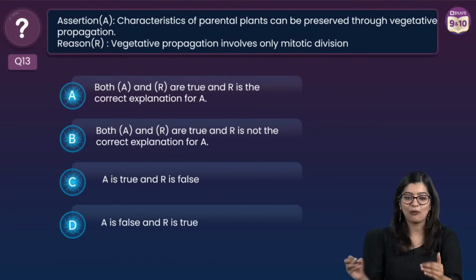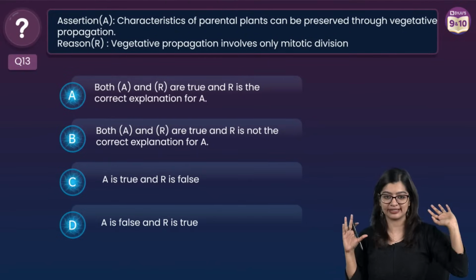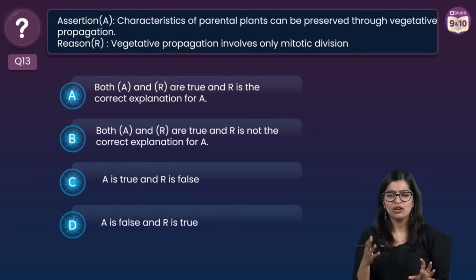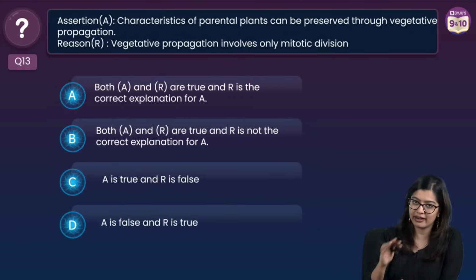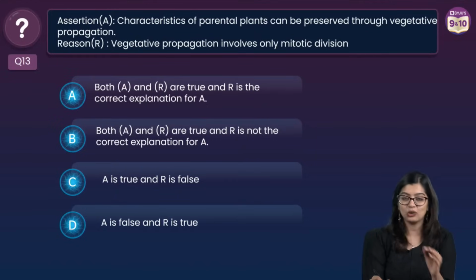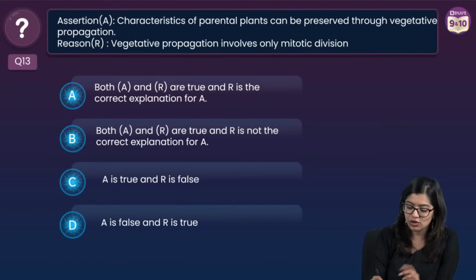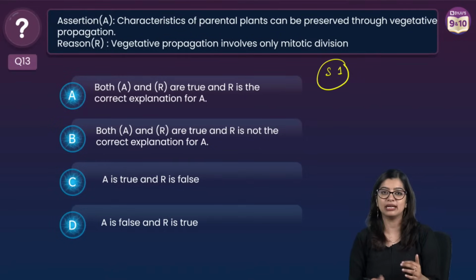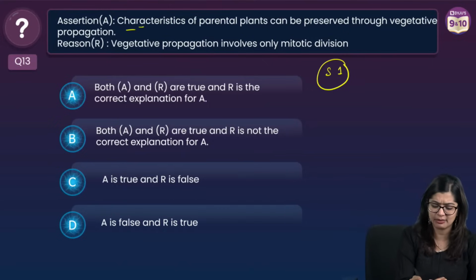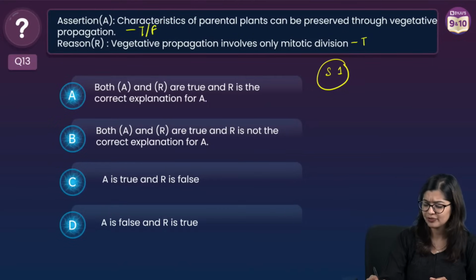C. What is our methodology for assertion reason? Many students who are here might be watching this video for the first time. So I will quickly tell you what is the methodology you can follow for assertion reason. Now treat assertion reason as statement 1, statement 2 questions, right? So first step number 1 is to look at them as individual statements and tell me whether they are true or false, okay?